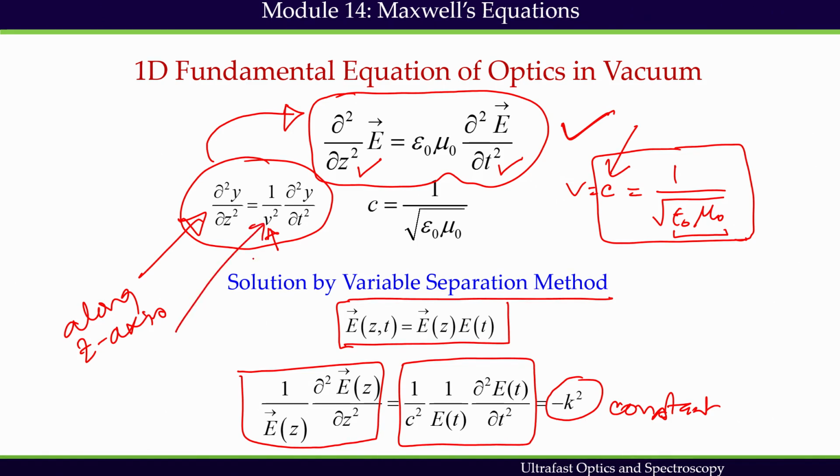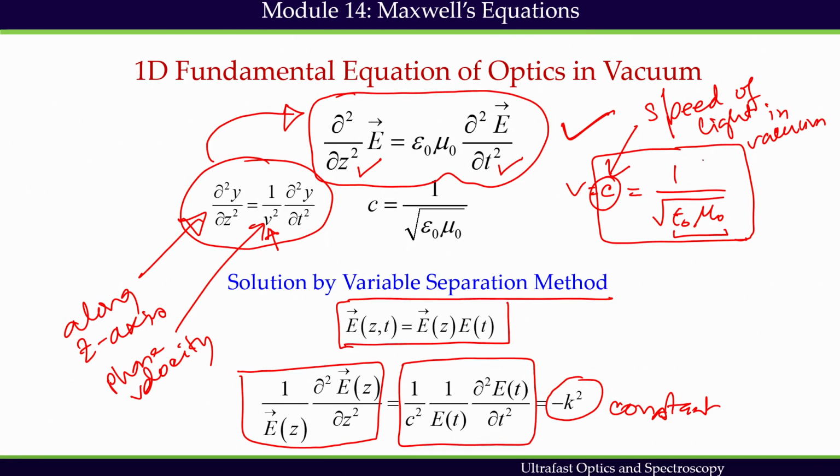We have given the definition in module 2, phase velocity of the wave, and phase velocity in vacuum is nothing but c, the speed of light in vacuum, which can be expressed by this.